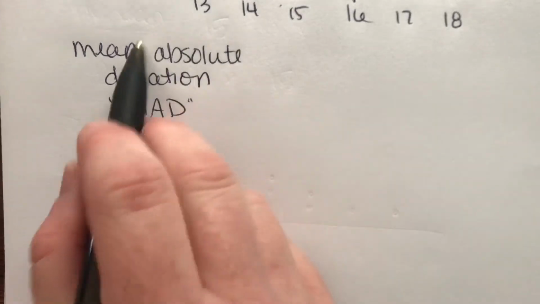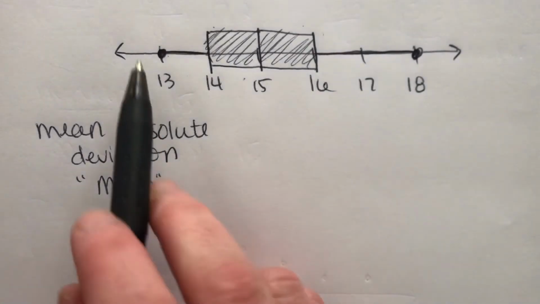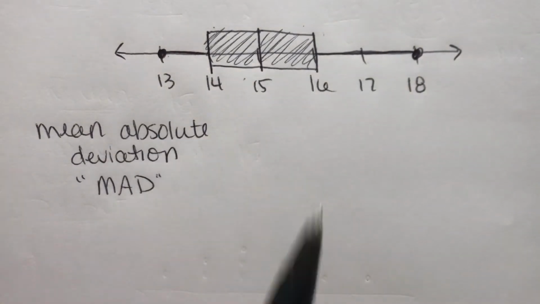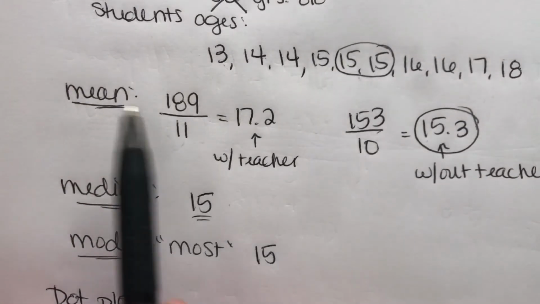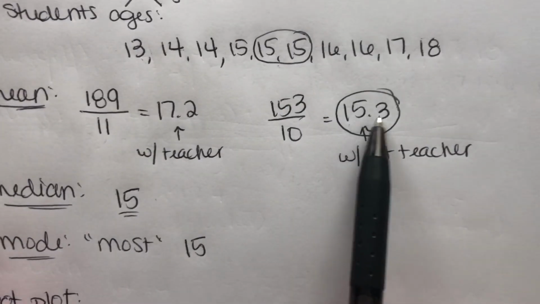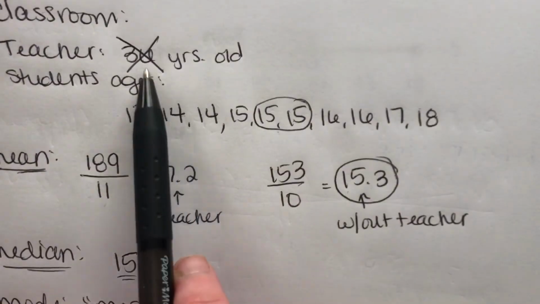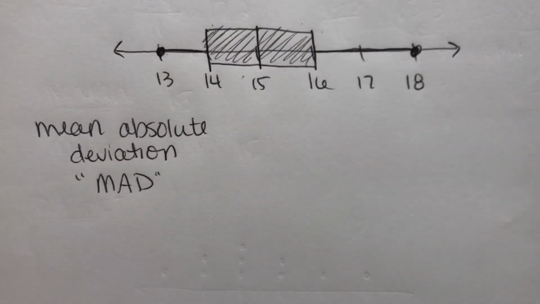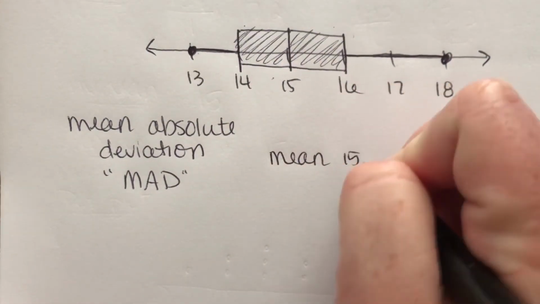All right, so like it says here, absolute, we're going to use absolute value. In our data, first thing we want to do is find the mean. And we already did that in the last part here. The mean we said was about 15.3. That's our mean when we just use, remember, we're not counting the teacher age. We're just looking at students. The average was 15.3. So mean is 15.3.